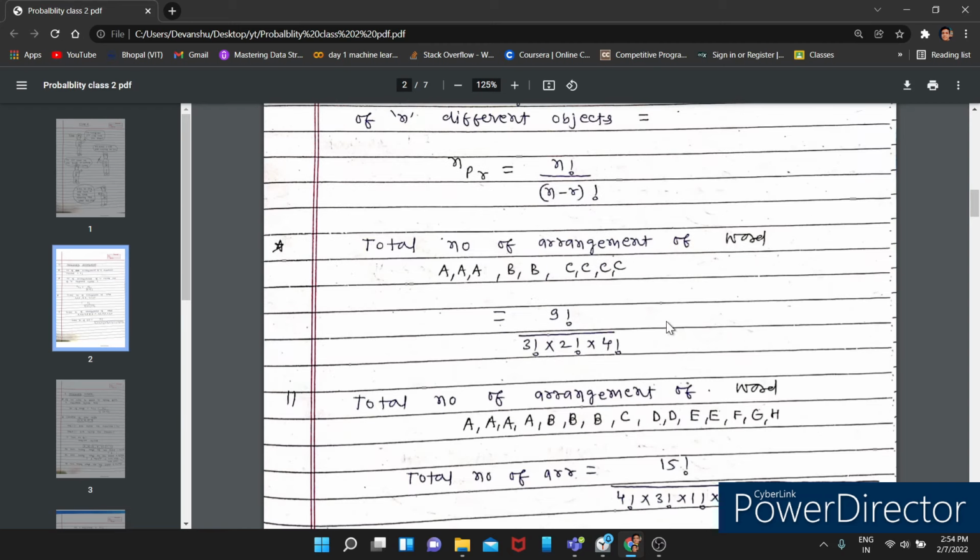Now, the total number of arrangements of a word. If someone asks you, this is the word A, A, A, B, B, C, C, C, C, then how many ways are there in which you can arrange this word? So how will you solve this? These are alike objects, or alike letters you can say, where repetition is happening. There we will use the formula for alike objects.